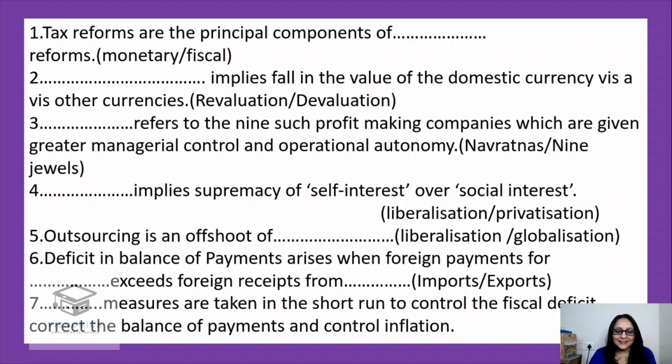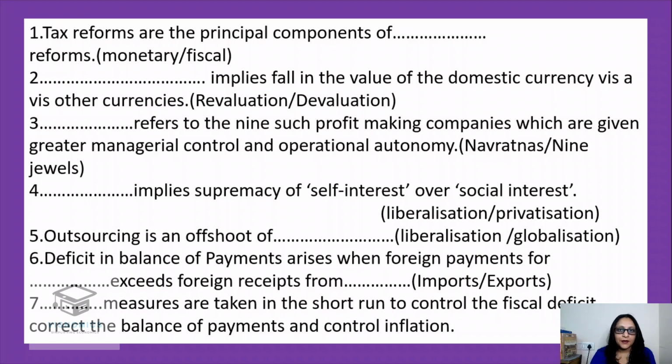Yes, you hit the nail. Yes, it is stabilization measures. Yes, stabilization measures were taken. These were the short-term measures. Basically, they were just to correct the immediate impact on the economy. That is, at that time the inflation rate was 16.9%.